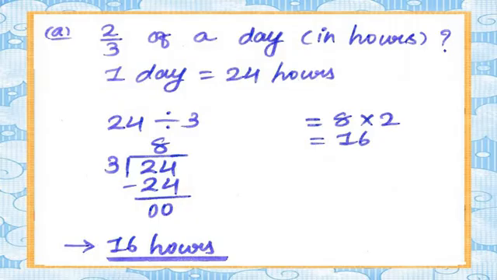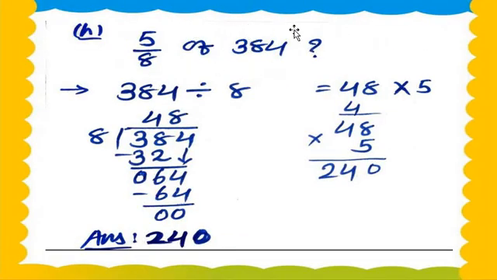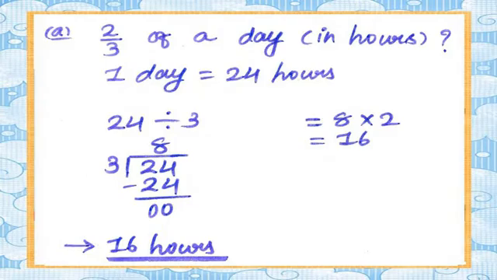So now here we start. Here different types of sums will come. Okay, A is equal to what? 2 upon 3 of a day in hours. How can we find that number? But here is one hint for us. 2 upon 3 of a day in hours means here we have to convert a day into hours. What to do, my dear students?